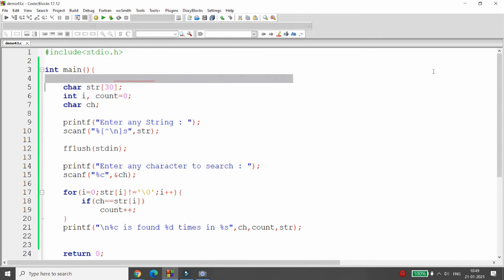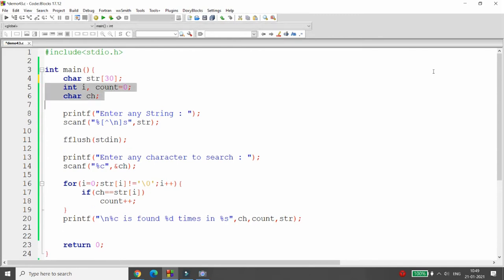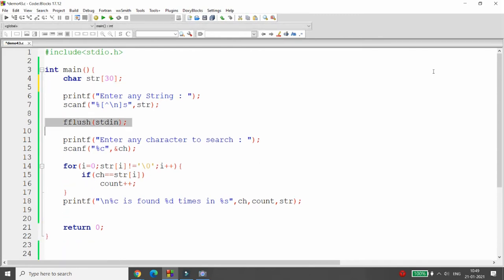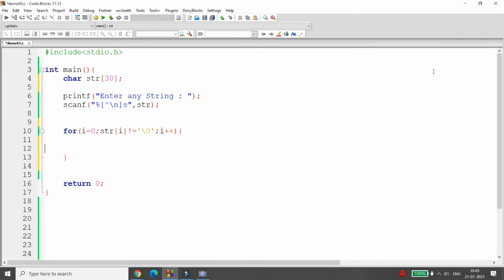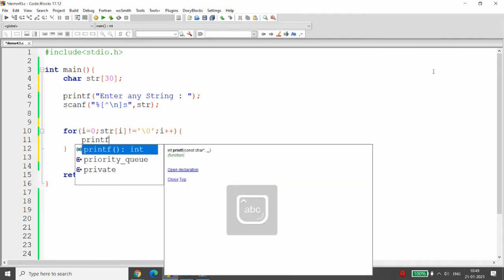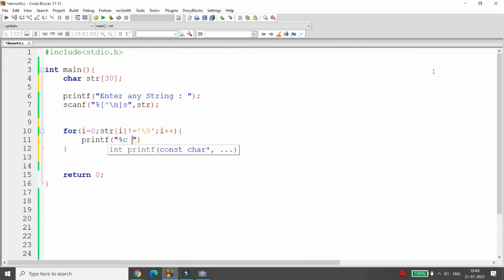I want to just change the case. So I will definitely ask the user to enter any string. We will simply print that particular string, and I'm just checking whether it is working properly or not.